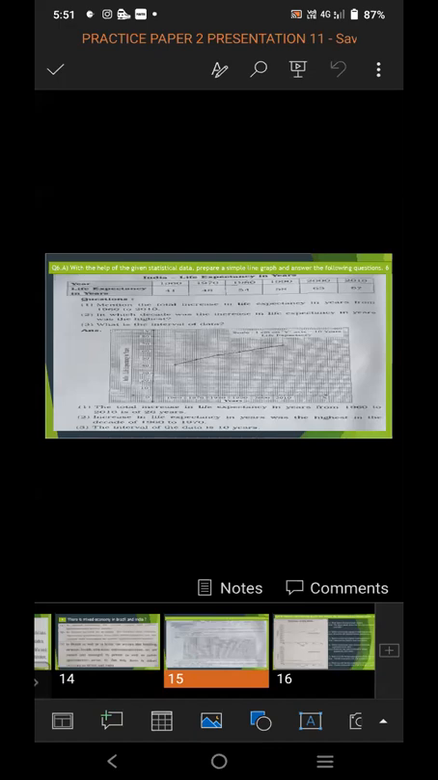So in question number 6A, you have to prepare a simple line graph and answer the following questions. Of the 6 marks, 3 marks are for the graph and 3 marks are for the 3 questions asked on the statistical data. You have to attempt those 3 questions.